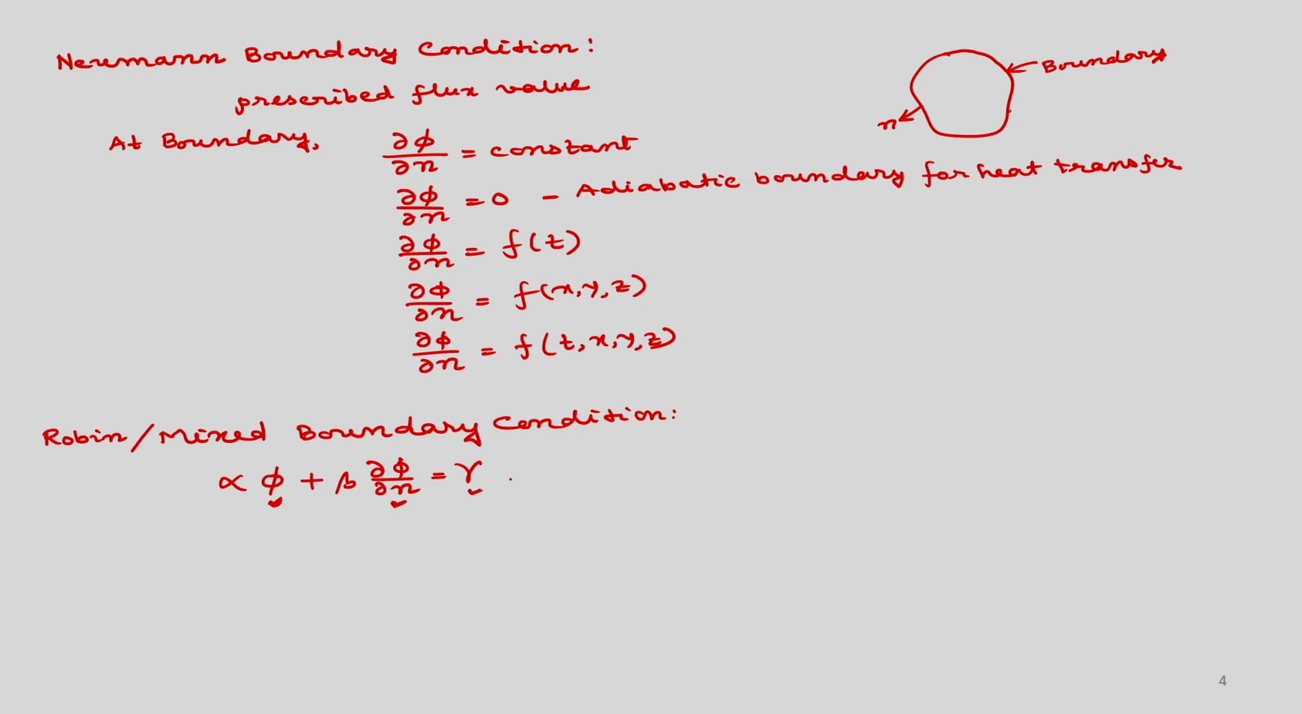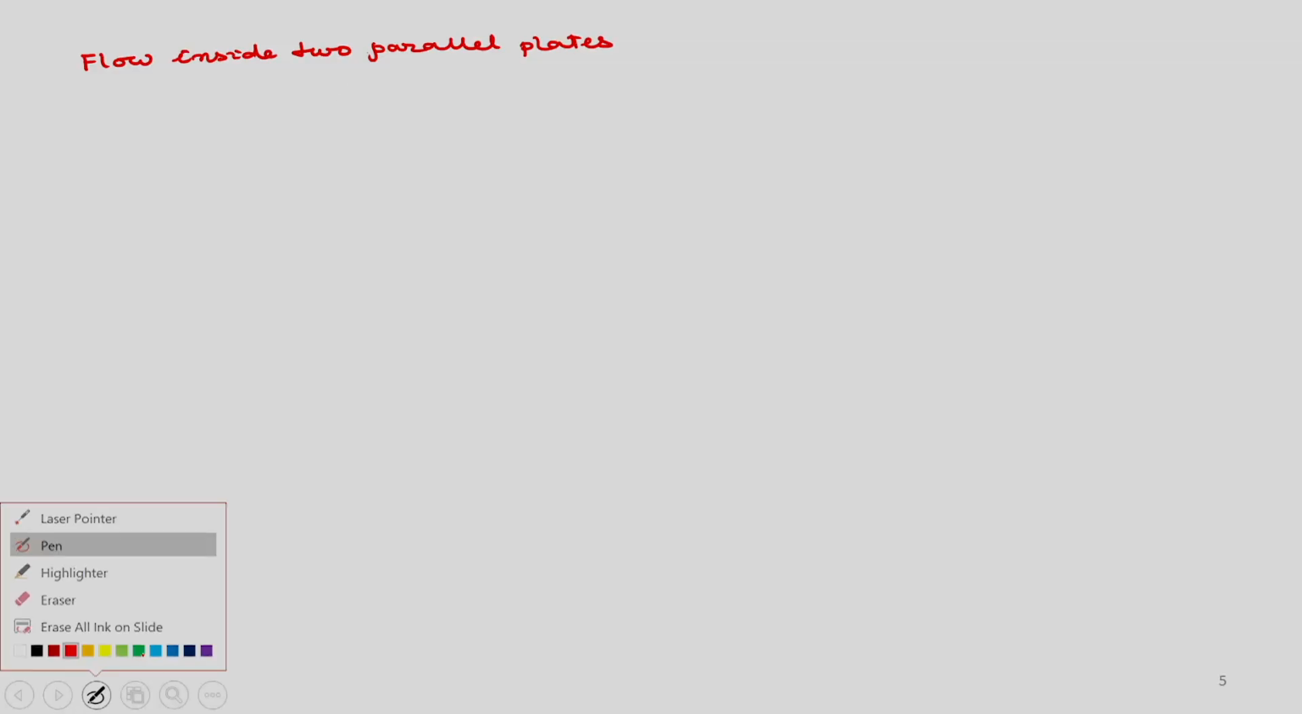So, we will take some examples and we will show these different types of boundary conditions. First, consider flow inside two parallel plates, okay, infinite parallel plates. So, flow inside or flow through two parallel plates. Okay. So, first you need to find what is your computational domain. So, you have two parallel plates.